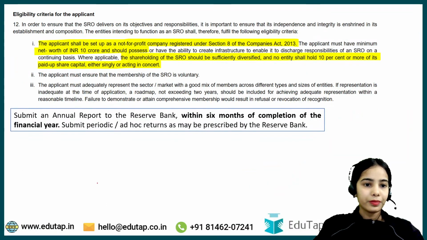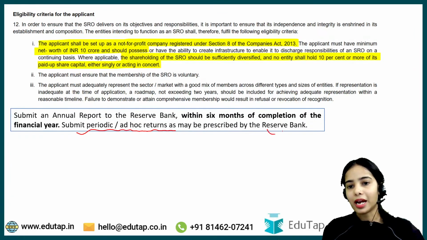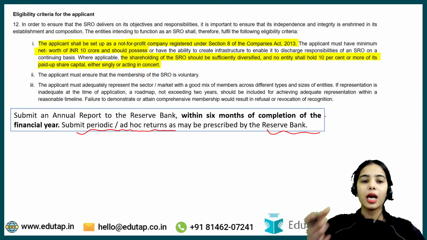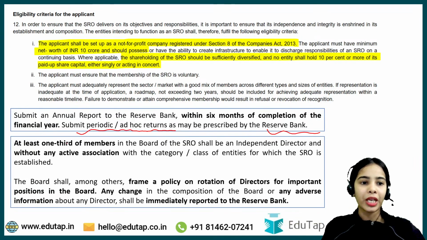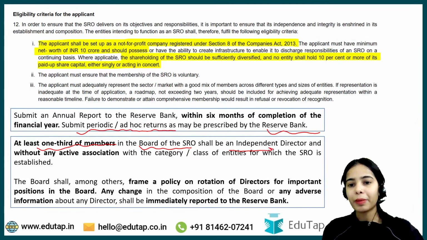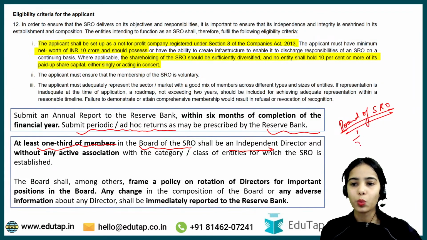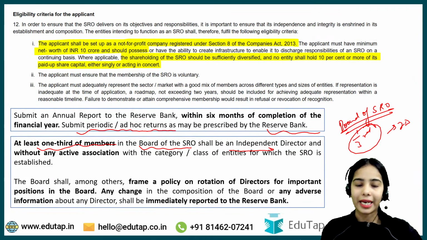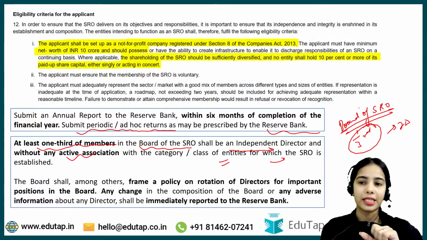Any confusion, anyone? Now periodic or ad hoc returns have to be submitted as per the prescription of the Reserve Bank of India, but the annual report has to be submitted within 6 months of the completion of the financial year. Now at least 1/3 of the members in the board of the SRO shall be independent directors. That means in the board of the self-regulatory organization, at least 1/3 of the members should be independent directors without any active association with any category or class of the entities for which the SRO is established.